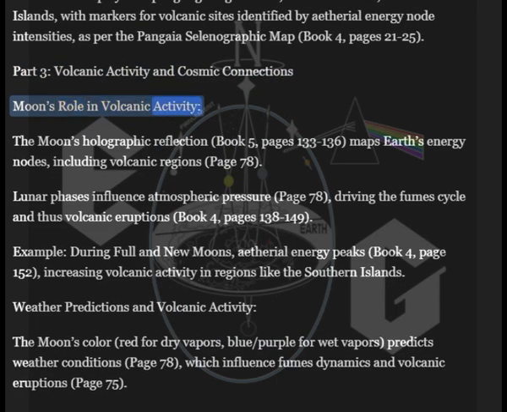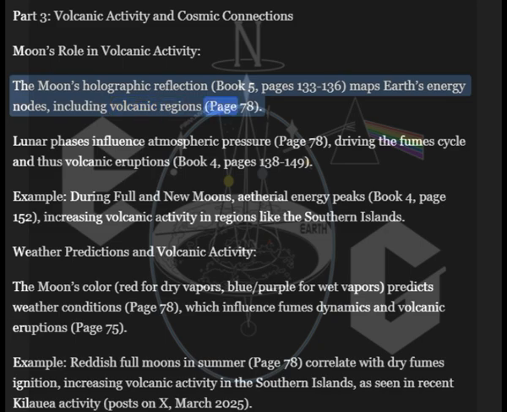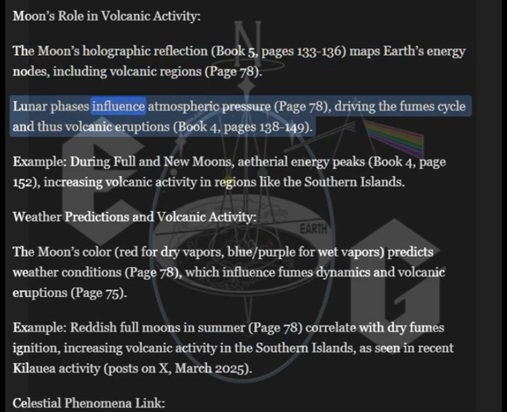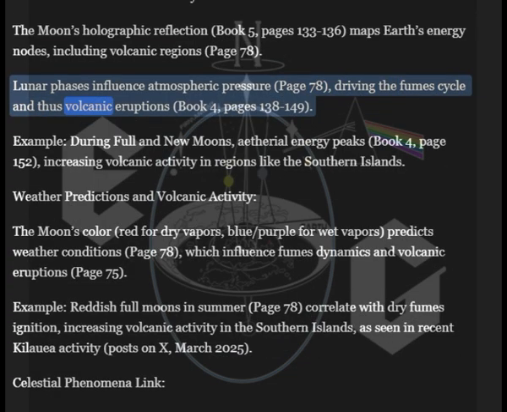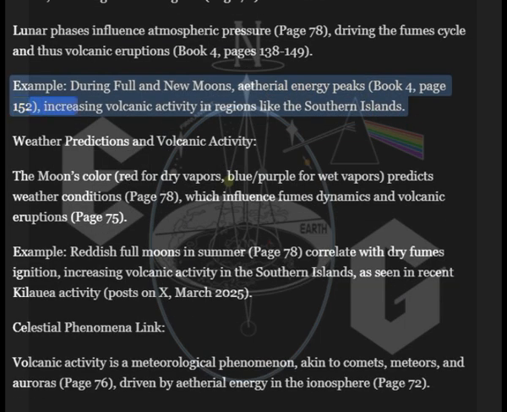Moon's Role in Volcanic Activity. The Moon's Holographic Reflection, Book 5, pages 133 to 136, maps Earth's energy nodes, including volcanic regions, page 78. Lunar phases influence atmospheric pressure, page 78, driving the fume cycle and thus volcanic eruptions, Book 4, pages 138 to 149. Example: during full and new moons, ethereal energy peaks, Book 4, page 152, increasing volcanic activity in regions like